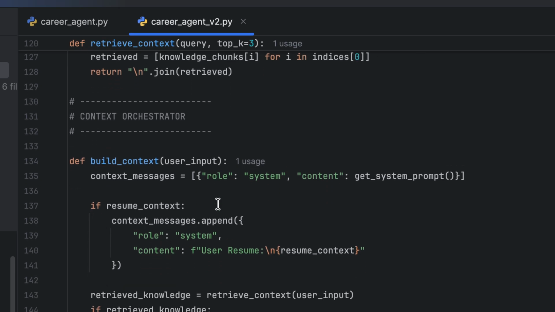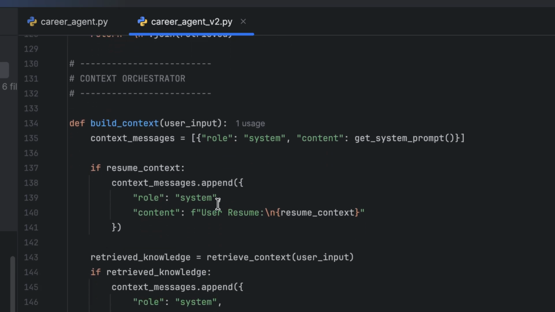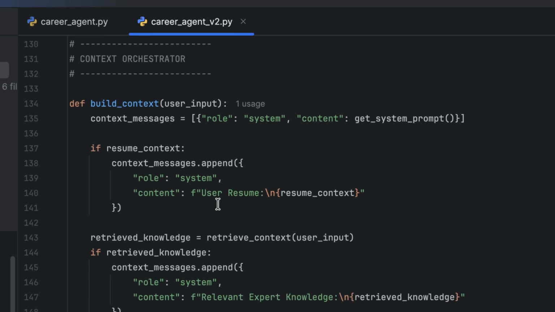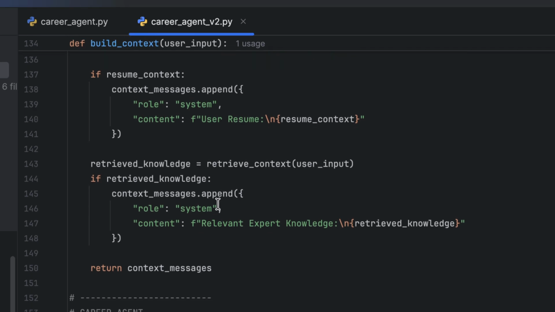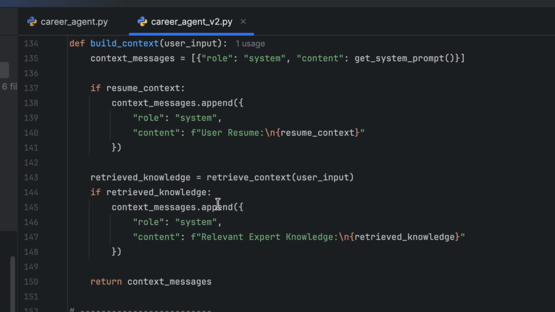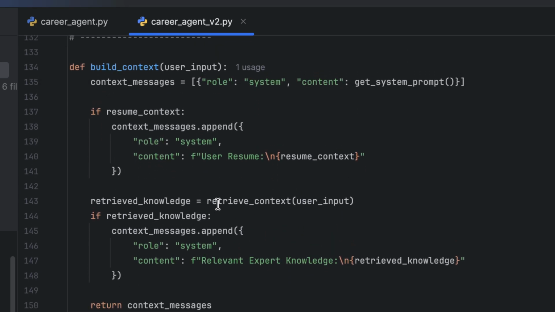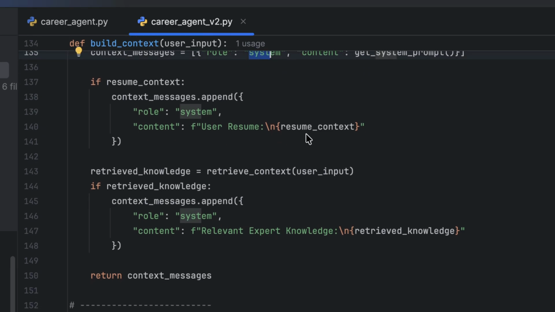And the most important layer, which is the context orchestrator, build context, which is the brain here. It combines resume, knowledge, and memory before sending into the model. It has the role system, the prompt that we are giving it.